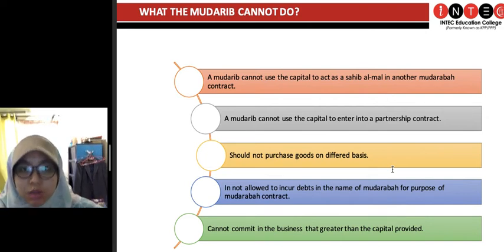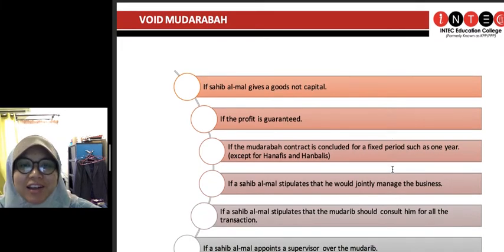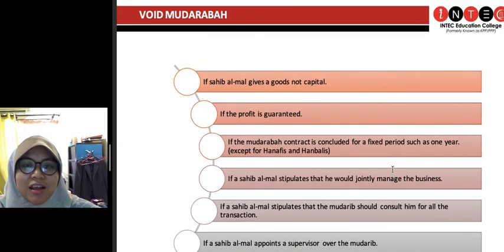And sebab mudharib ada responsibility terhadap sahibul mal. Sahibul mal bagi banyak tu lah you buat kan. You cannot buat lebih besar. Kalau tak, pergi masuk agreement lain ataupun kontrak lain. And when is a mudharabah considered as void? And when is this mudharabah contract considered as void?